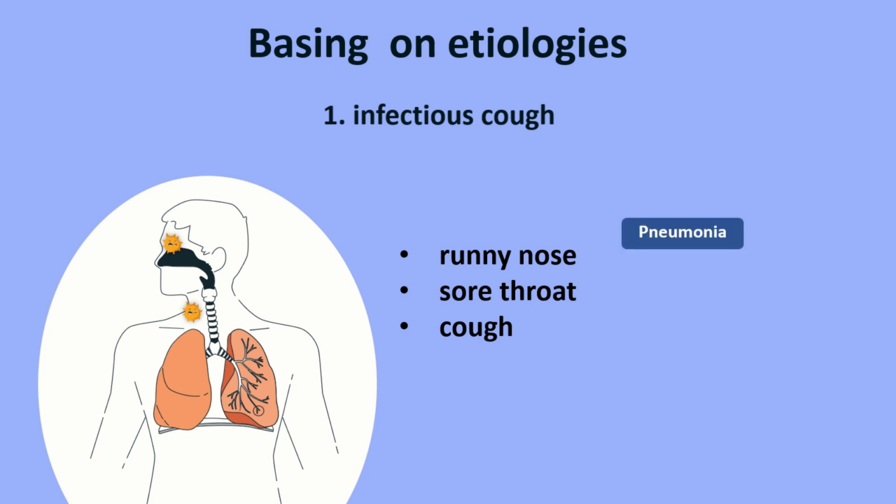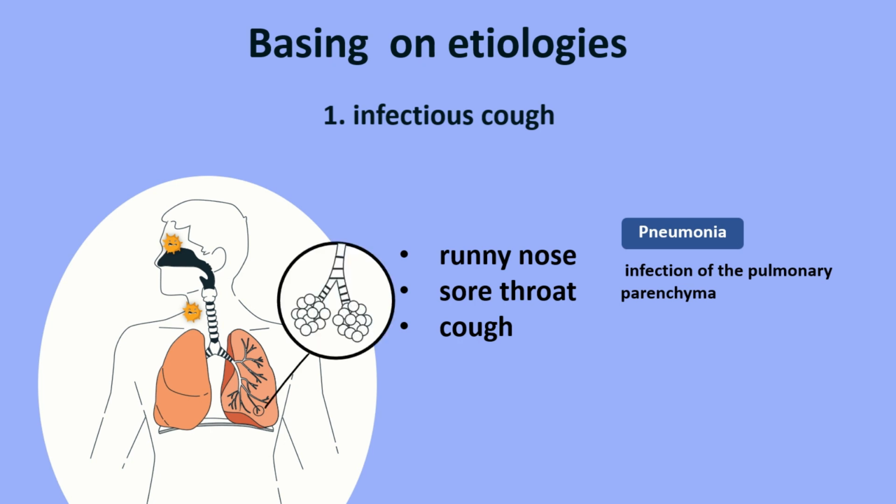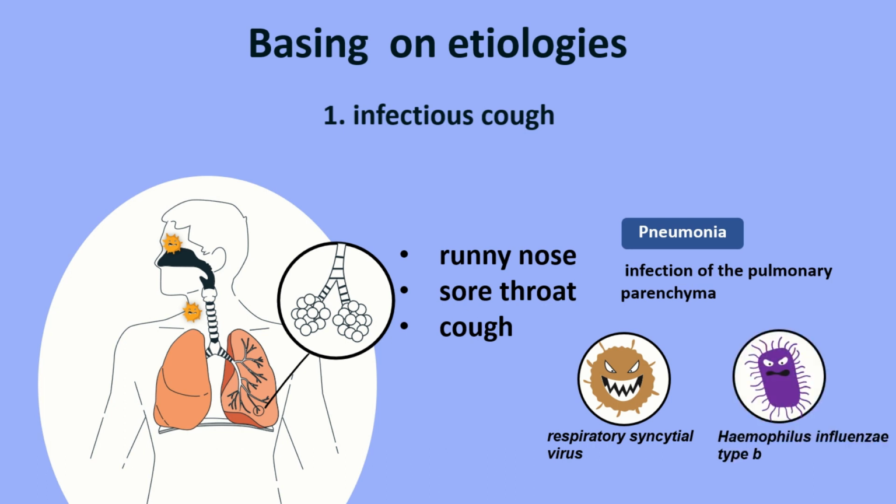Pneumonia is also an infectious cause and a common cause of acute cough. It is an infection of the pulmonary parenchyma. Pulmonary parenchyma refers to that portion of the lungs involved in gas exchange, and pneumonia has the potential to cause severe illness and death. It is caused by a number of infectious agents, including viruses, bacteria, and fungi. The most common ones are respiratory syncytial virus, the most common viral cause of pneumonia; Haemophilus influenzae type B, the second most common cause of bacterial pneumonia; and Streptococcus pneumoniae, the most common cause of bacterial pneumonia in children.